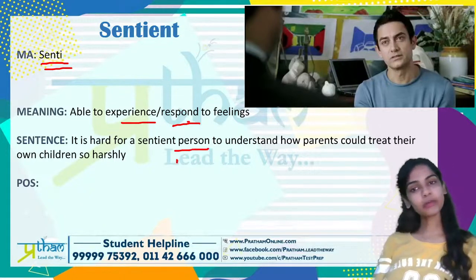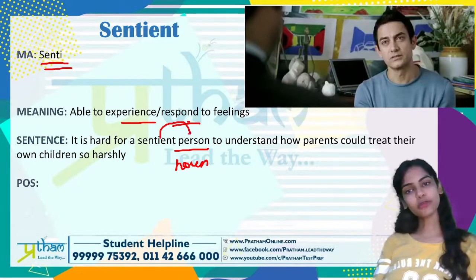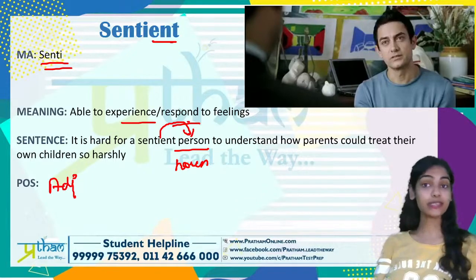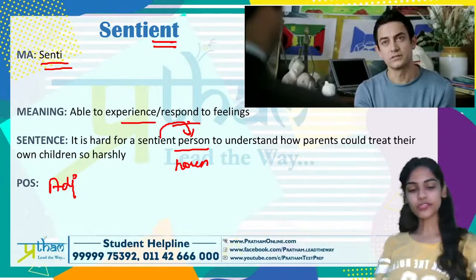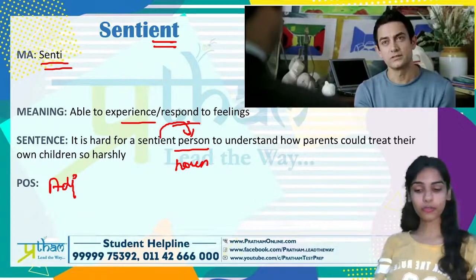So if you're talking about person's a noun. Describing a noun would mean that sentient becomes an adjective. The other thing is ent at the end. It's a suffix for an adjective, remember? So this one becomes an adjective. Let's go to the fourth word.